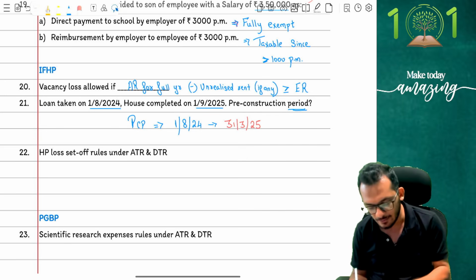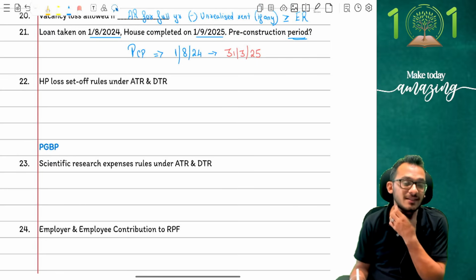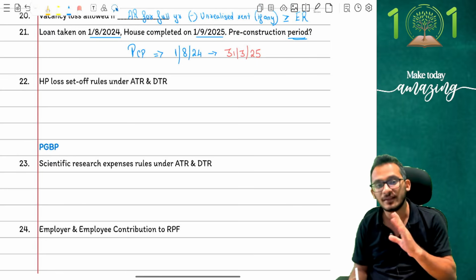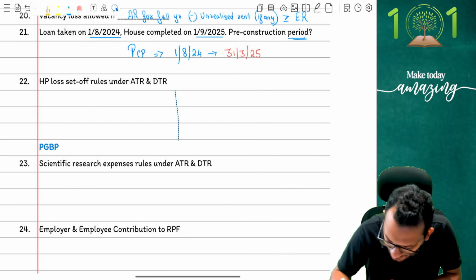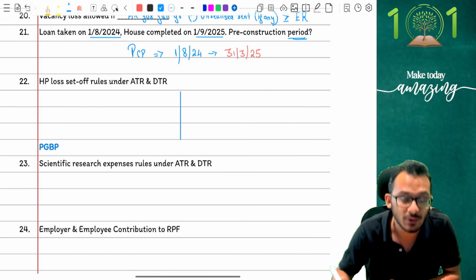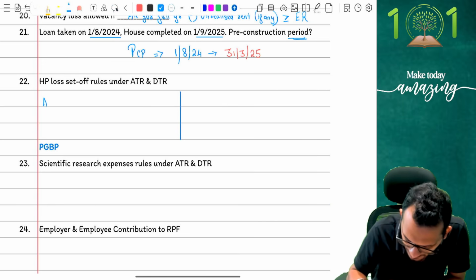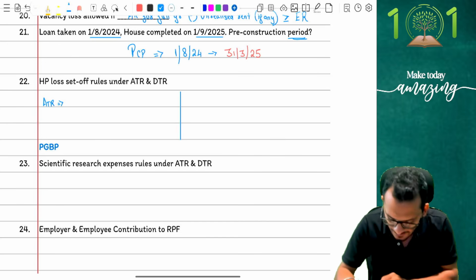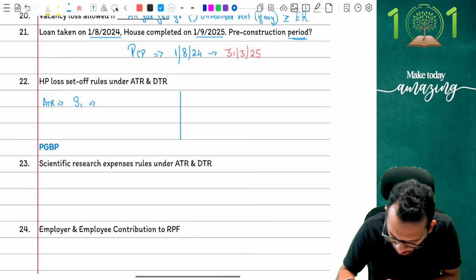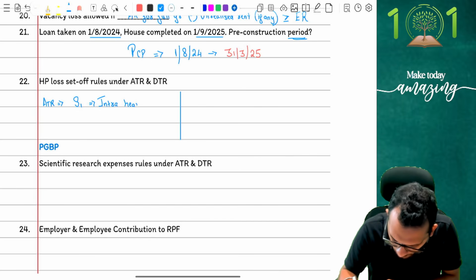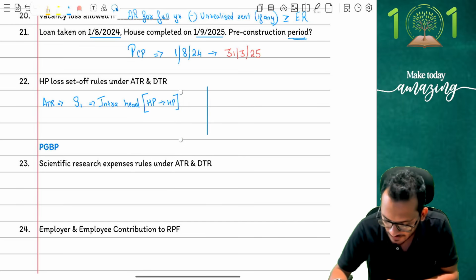Clear? Yes, very good. Then comes the last question, people, in HP. The question says, what are the HP loss set off rules under ATR and DTR? Now I should have technically put this under the set off chapter, but because it's relating to HP, I wanted to put it under HP because, yes, important rules. The rules of set off are very simple. Income tax says, if you're under ATR, step number one is what we call intra-head set off. In simple words, I will set off HP to HP. Simple, straightforward logic.